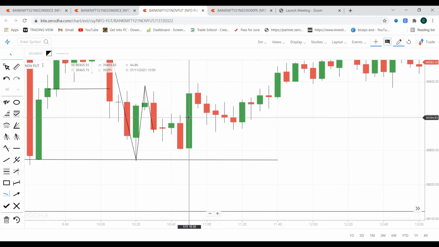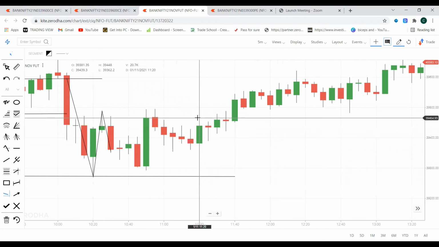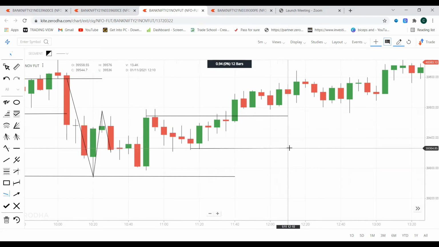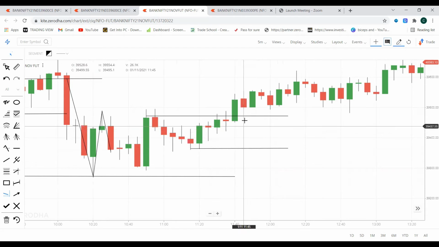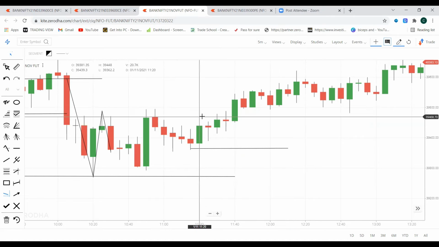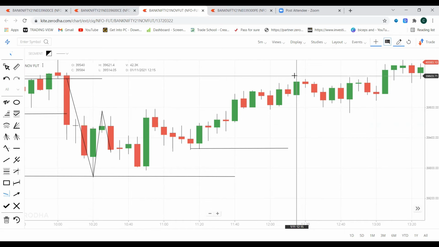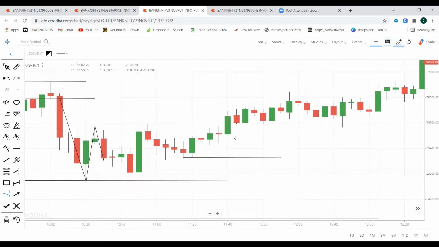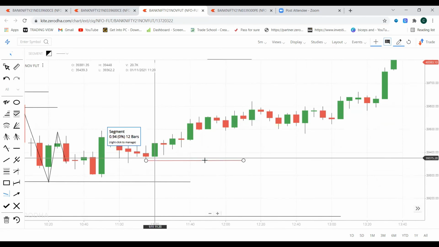I exited till now. After that, around 11:25 a.m., based on this pattern, I updated one more trade to buy 39,600 CE at about 230. This is a trade which I couldn't execute because Zerodha didn't let me execute this order due to the open interest restriction. So I lost nearly 60 points in this trade. It went from 230 to 290. If you are trading with some other broker apart from Zerodha, you would have made money in this trade if you are in my premium group. So this trade I really missed 60 points.